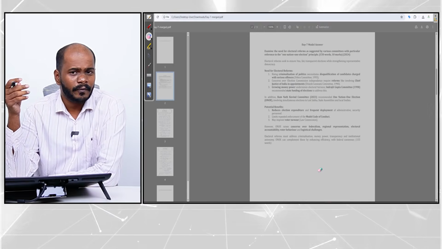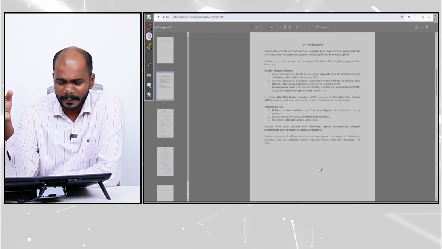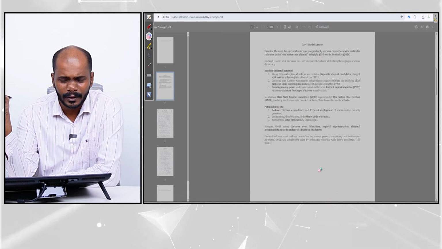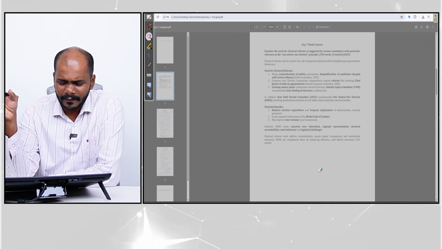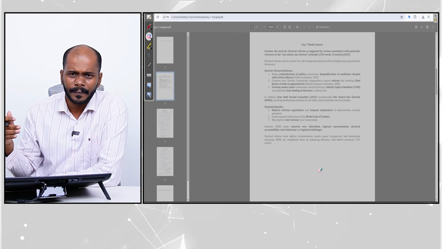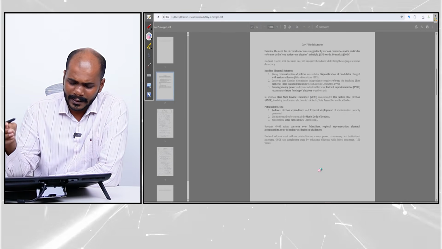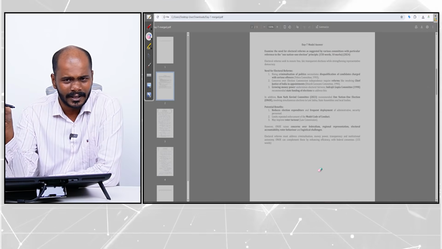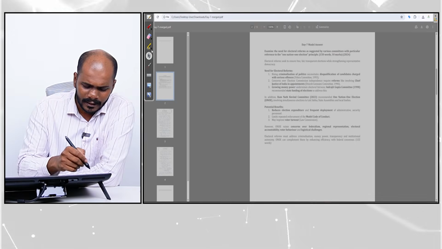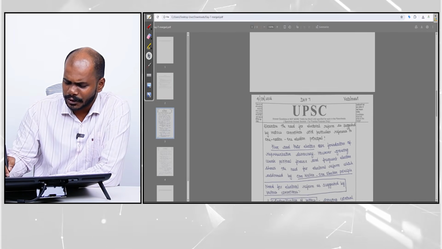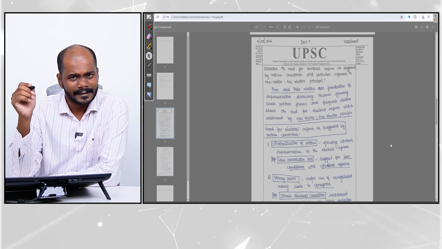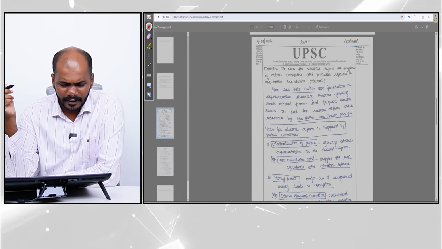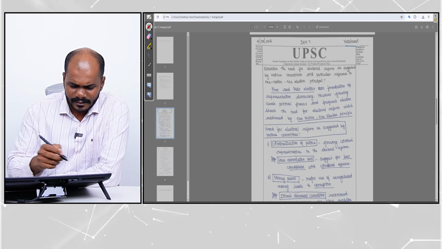So it was very difficult for us to filter the top 20 papers today. I think we will probably post around 14 to 15 papers only, because most of the aspirants have written by listing down the various committees, right? They have not addressed the actual demand of the question. So we'll be posting around 14 to 15 evaluated papers. Out of the papers which we shortlisted, this is a very excellent paper. This is from Vaishnavi. She has written a very good answer. We will discuss that.